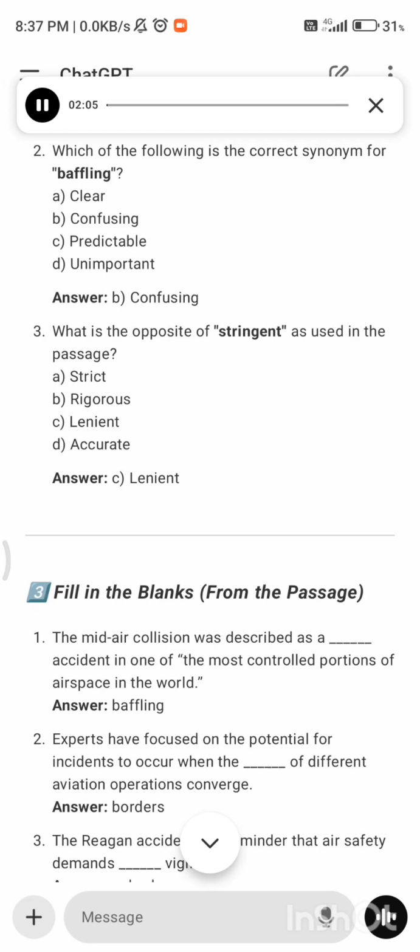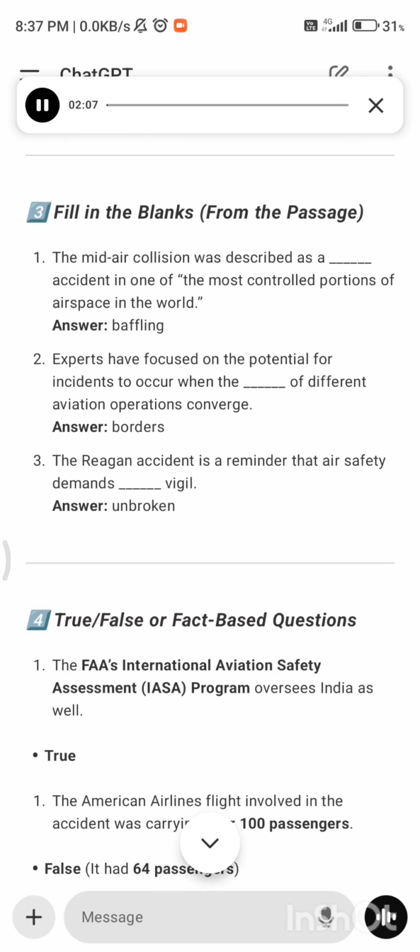Fill in the blanks from the passage. 8. The mid-air collision was described as a blank accident in one of the most controlled portions of airspace in the world. Answer: Baffling. 9. Experts have focused on the potential for incidents to occur when the blank of different aviation operations converge. Answer: Borders. 10. The Reagan accident is a reminder that air safety demands blank vigil. Answer: Unbroken.